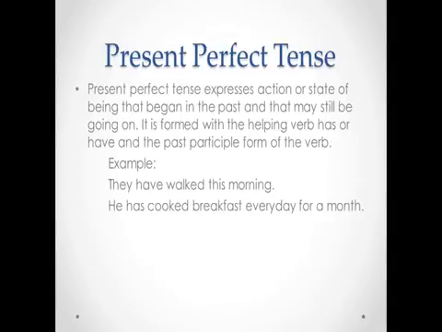They have walked means that this has happened in the past, but it was completed this morning, up to the present. He has cooked breakfast every day for a month. This happened in the past all the way through today.